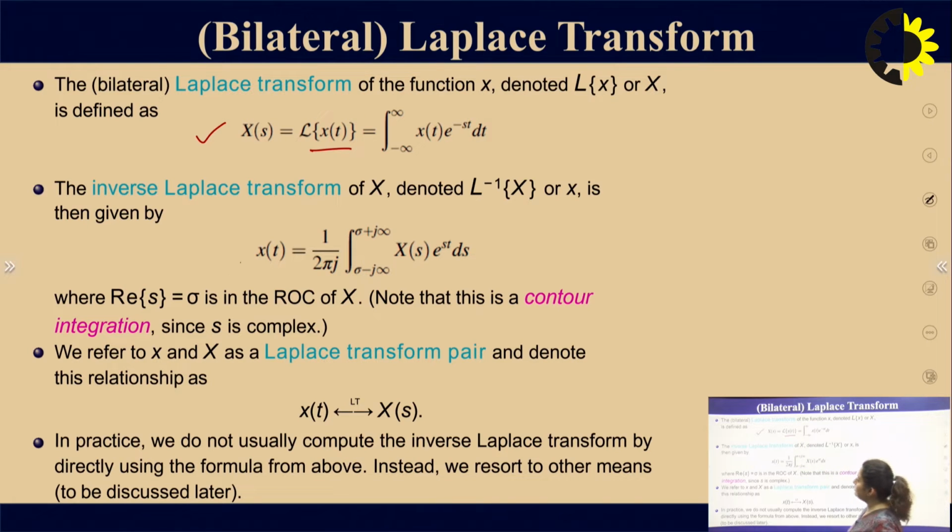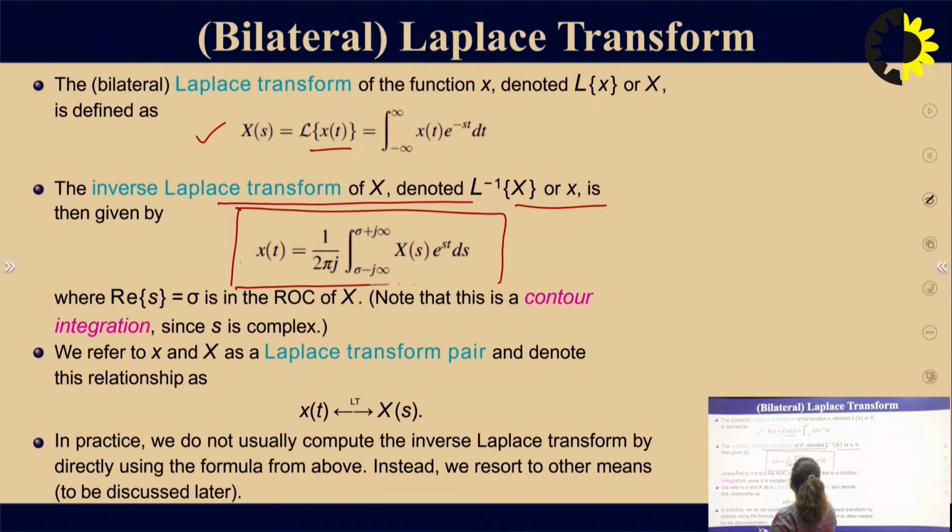The inverse Laplace transform is defined as x(t) equal to 1 upon 2 pi j times the integration over sigma minus j infinity to sigma plus j infinity of X(s) e to the power st ds. You can find this easily with the help of the LTI system and the formula for the Fourier transform.